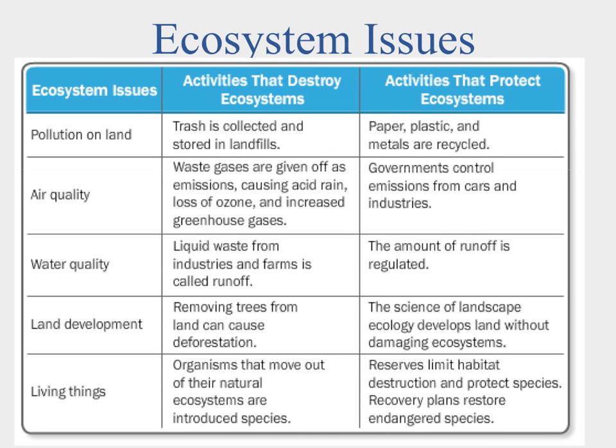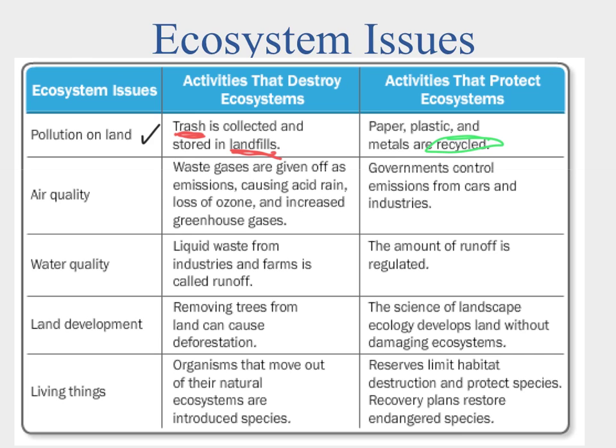Okay, so we have a bunch of different issues in the ecosystem that we have to look at. The first one we'll look at is pollution on land. Pollution on land is about trash, and primarily putting it and keeping it in landfills. The problem with that is we're destroying habitats to make these landfills, and then we have to make sure that we're containing all of the trash in there. One of the ways we can help is if we start recycling things like paper, plastic, metals, and things that would go into the trash. If they don't make it that far, if they're reused, then we don't have such a big need for a landfill.